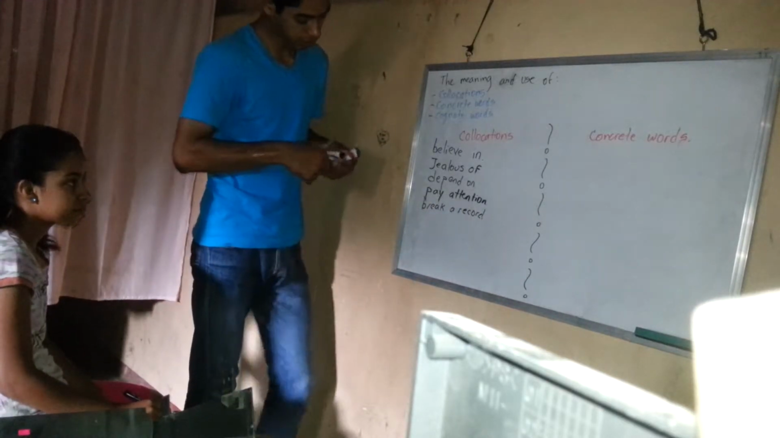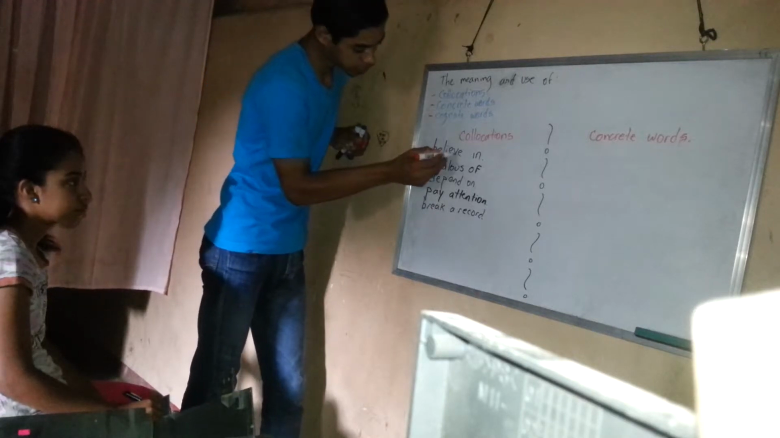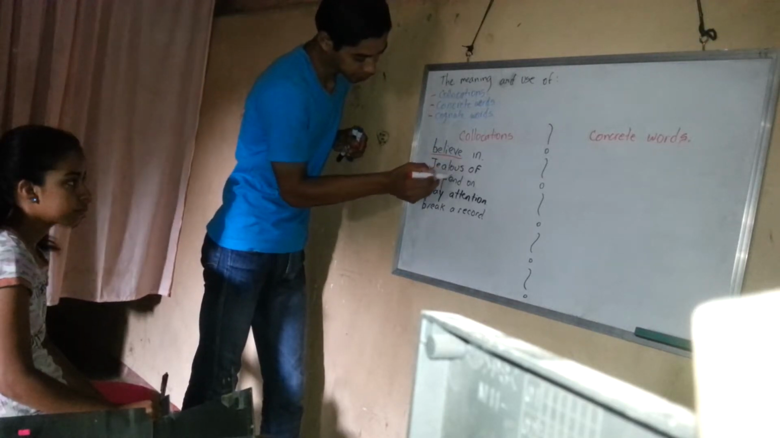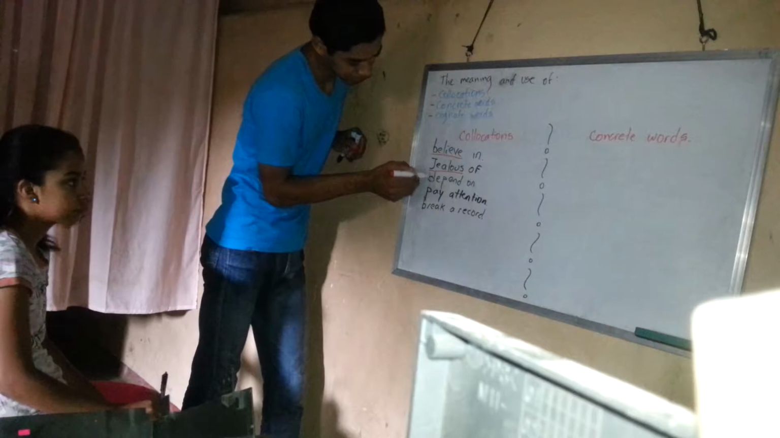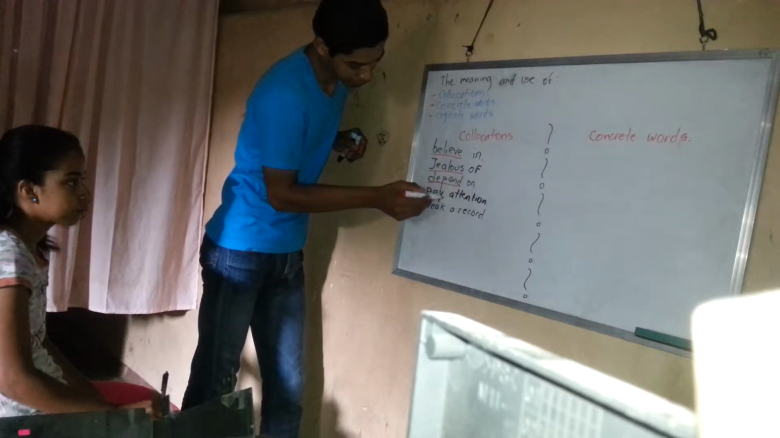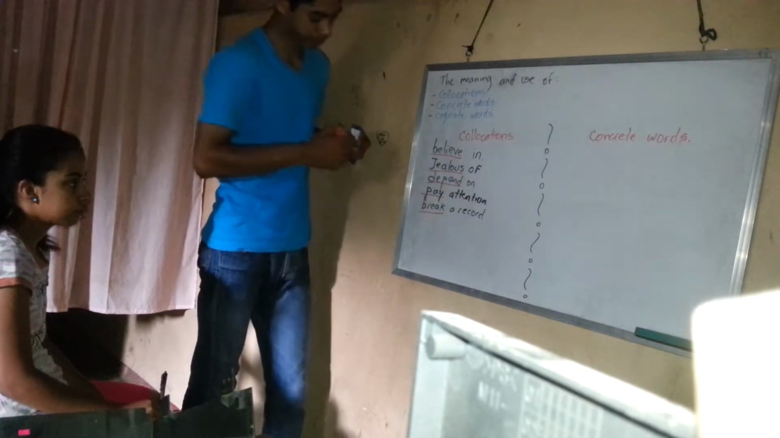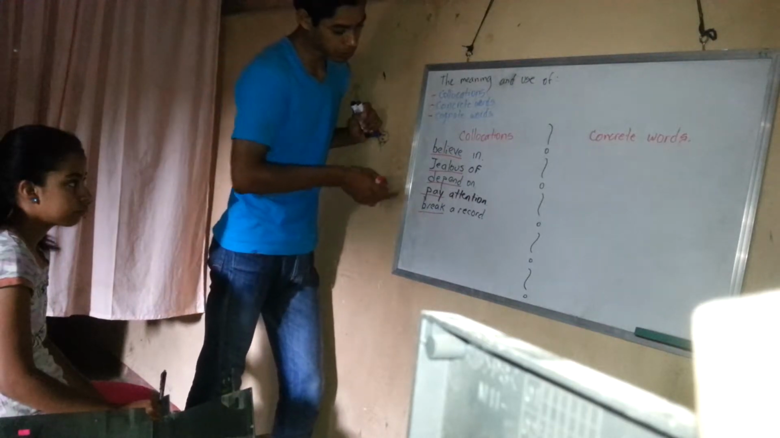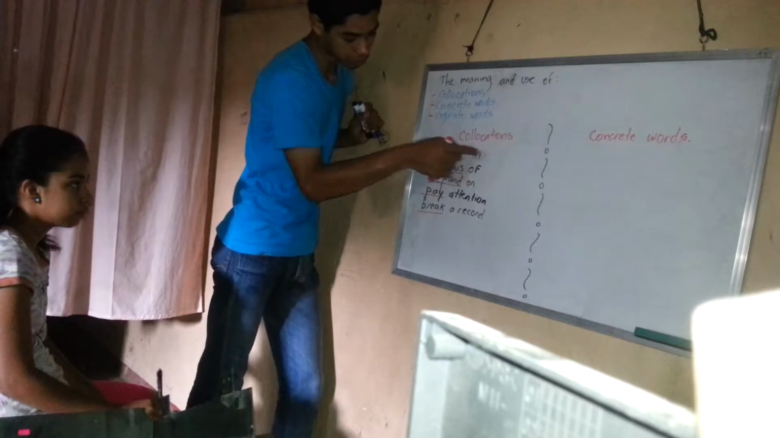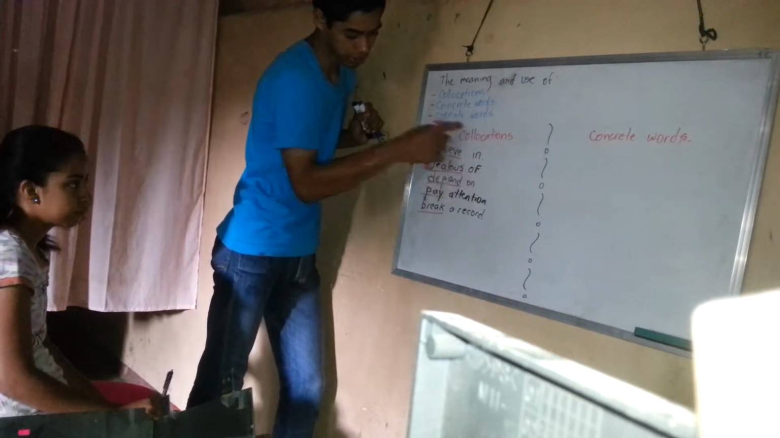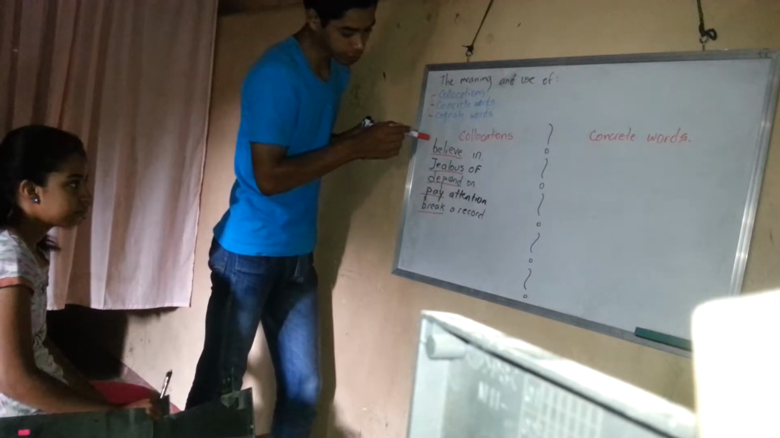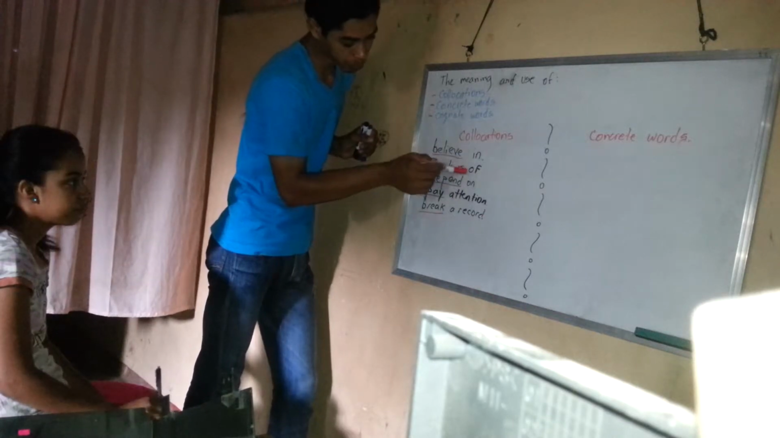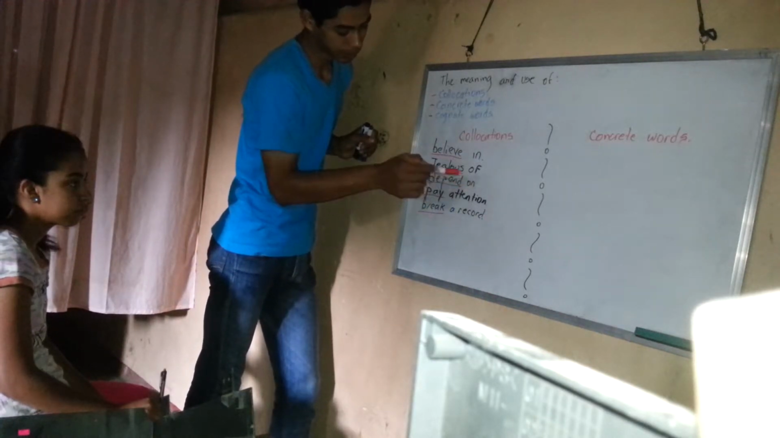So as you can see, believe is a verb, jealous is an adjective, depend is a verb, pay is a verb, and break is a verb, which means that you can form collocations by using verbs with prepositions, and adjectives with prepositions. In this case, we have verbs and adjectives with some prepositions and with some nouns.